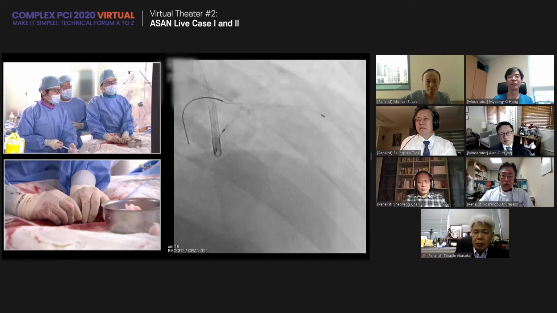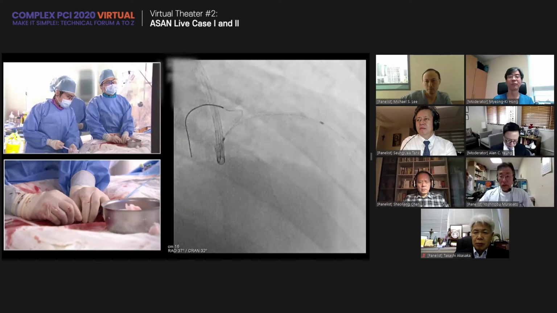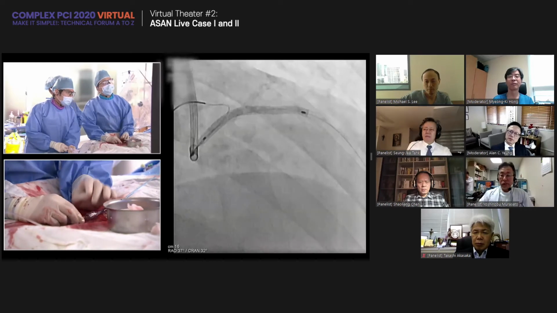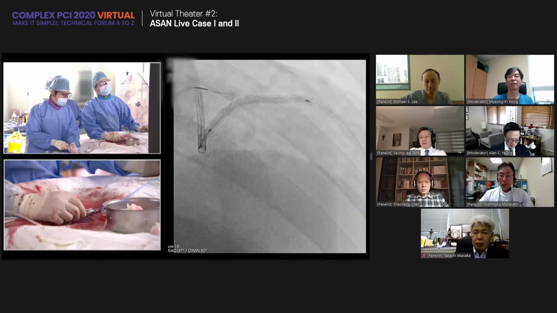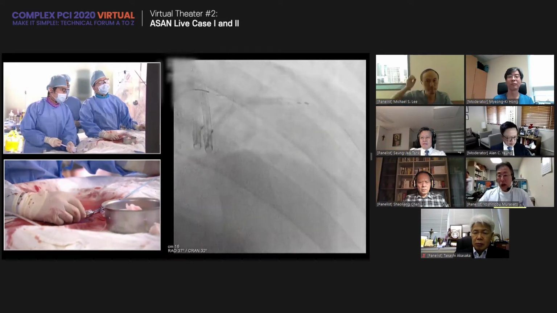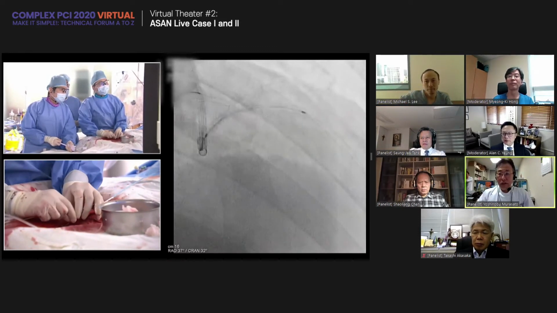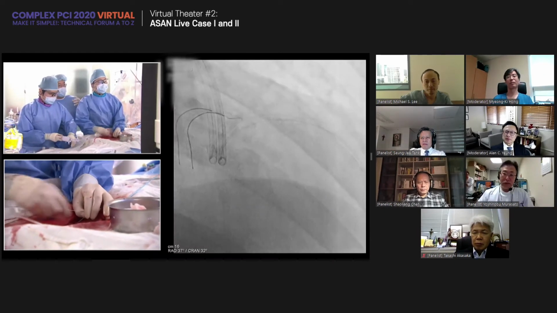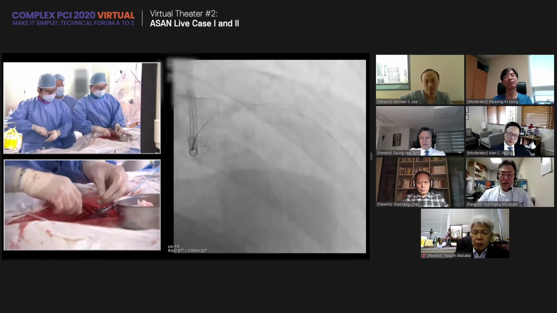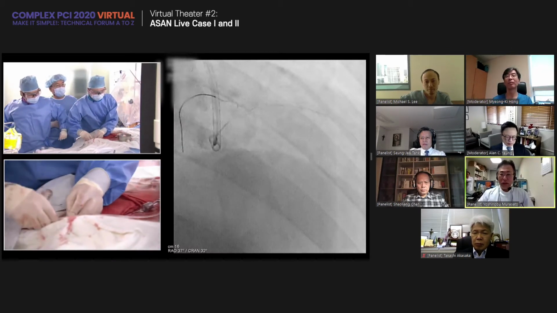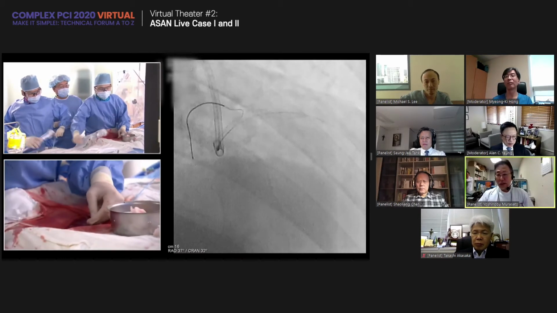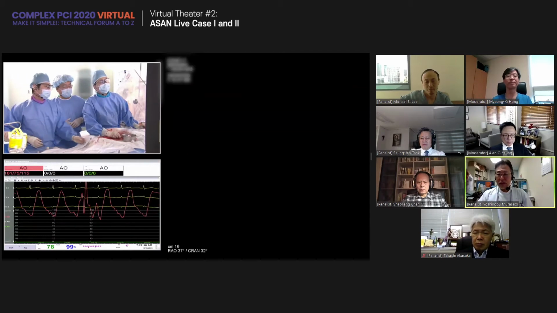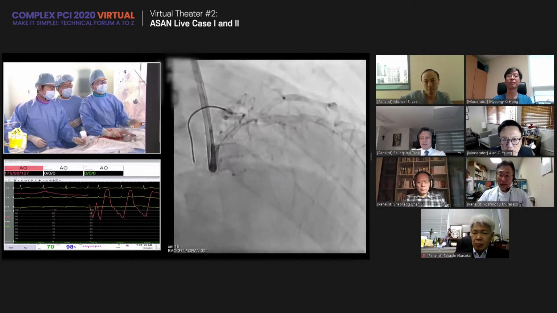Different size. Okay. 14, 16. 2.9. 18. Deflation. How about this landing zone? Just above the second diagonal branch. Just normal looking area, though there is still some disease. However, all right, I think so. Additional stenting is necessary for the distal landing zone. There is a moderate lesion in the middle portion.